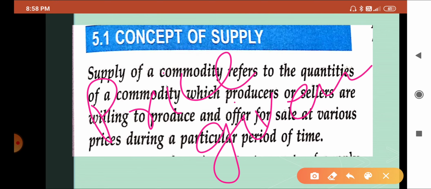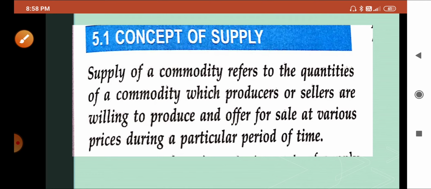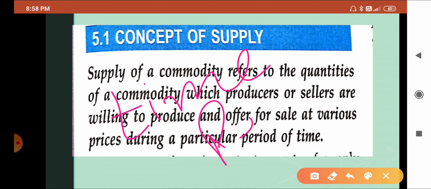There was also a thing that at a particular price we can purchase, but here at a given price a seller or a producer is willing to sell. So the first thing was willingness to sell. The second thing is price given, means at a particular price he is willing to sell. And the third and important thing is the specific time period.